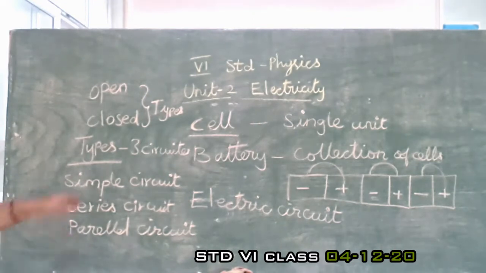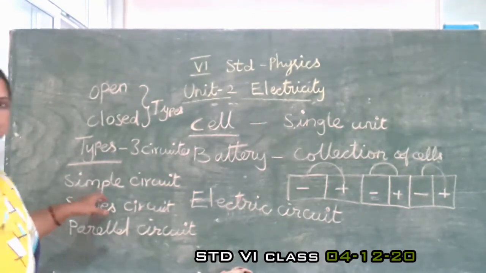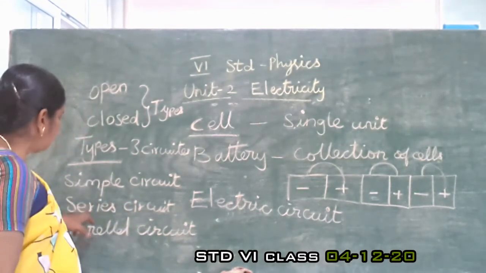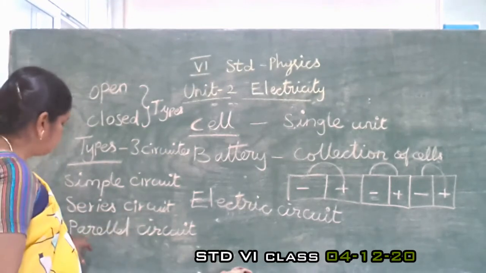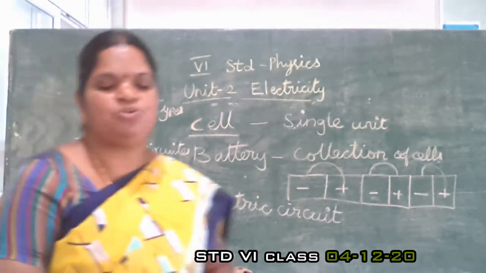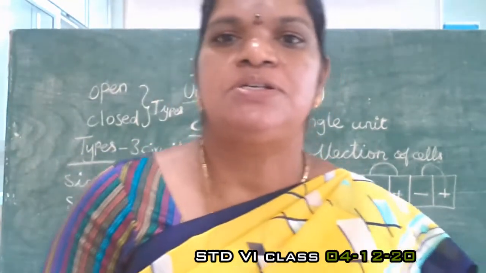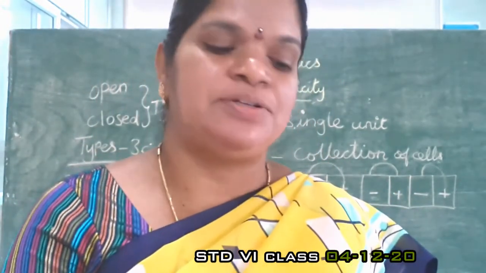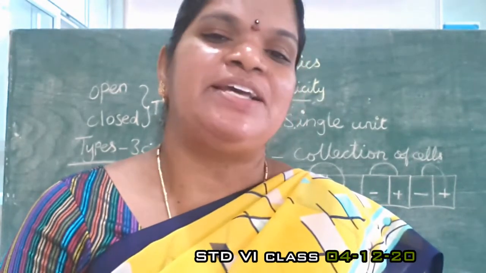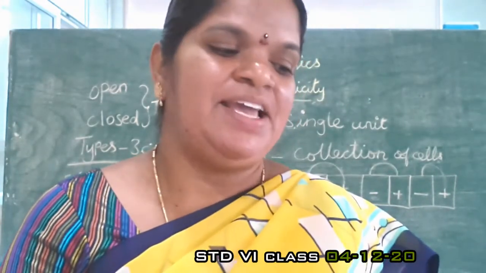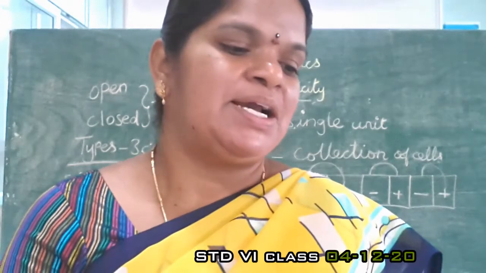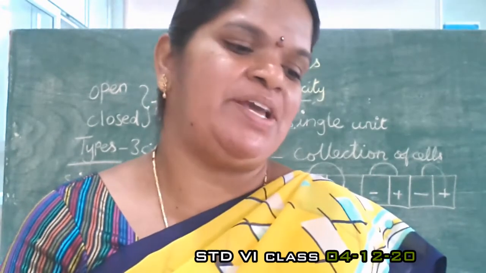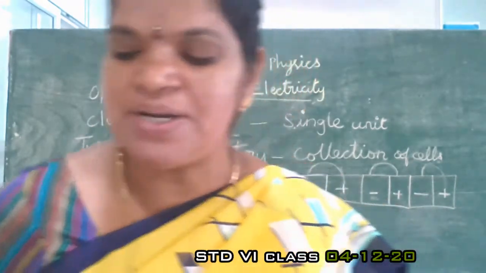One is the simple circuit, then the series circuit, then the parallel circuit. In the simple circuit, a circuit consisting of a cell, a key, a bulb and connecting wires is called a simple circuit.